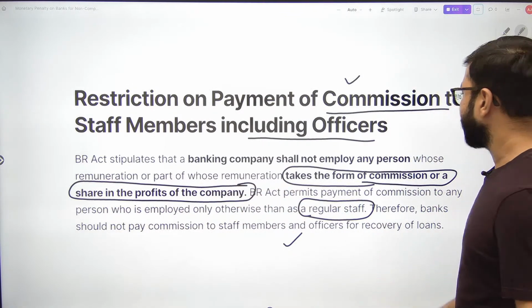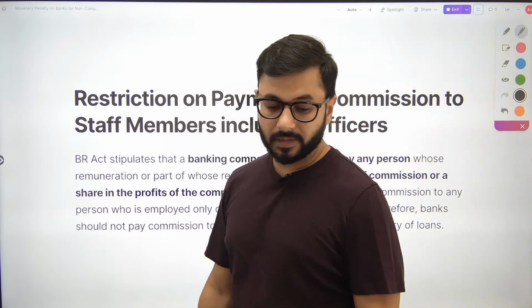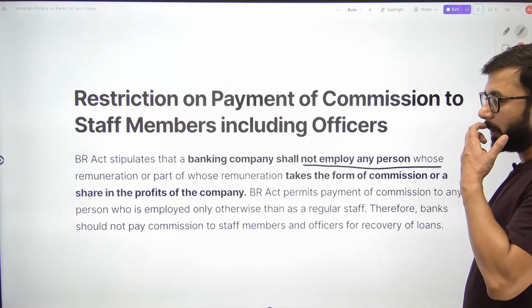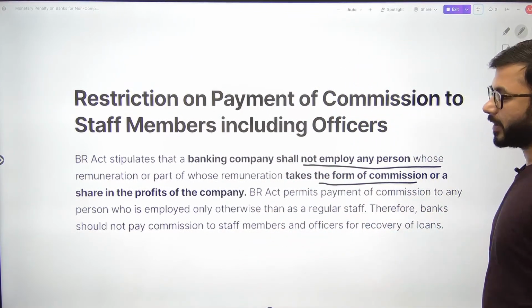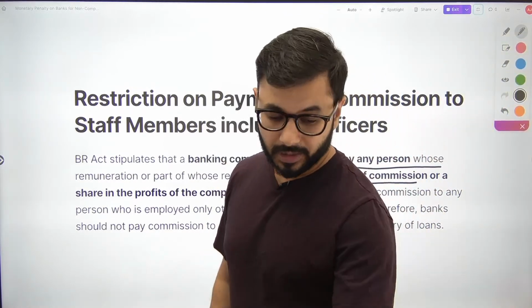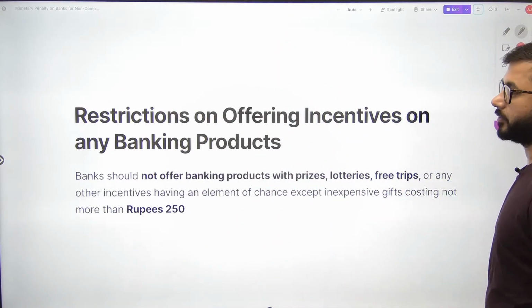Okay, ये outrightly banned है, not allowed by a banking company. So banking company cannot employ any person whose remuneration takes the form of commission or share in profits of the company, specifically if you are a regular staff. Okay, do not apply to people who are not regular staff.